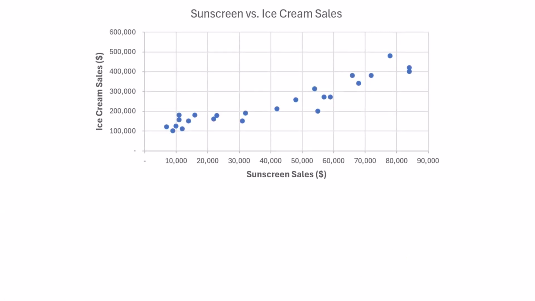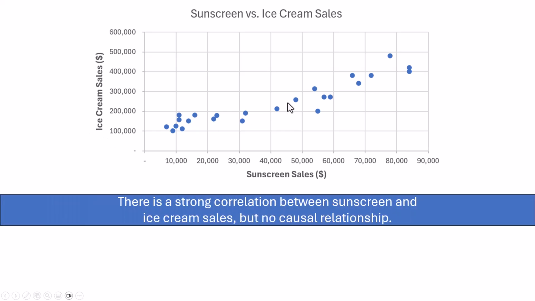Here is an extreme example to show the point. Our explanatory variable is sunscreen sales, and our response variable is ice cream sales. Here we can see there is a strong positive correlation between sunscreen and ice cream sales, but there's not a causal relationship. The days when we have more sunscreen sales also tend to be the days when we have more ice cream sales, but we wouldn't say that the sunscreen sales are causing the ice cream sales.